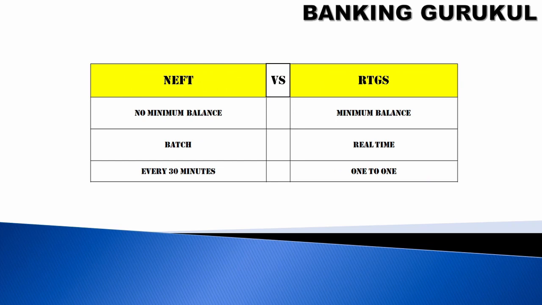What is the difference between NEFT and RTGS? In NEFT, there is no minimum amount. In RTGS, you have a minimum amount. NEFT runs in batches, while RTGS is real time, so there won't be any gap. Every NEFT batch runs after 30 minutes, so at 1 o'clock one batch, at 1:30 another batch. But RTGS is one to one. It will not wait for the time, or wait for another transaction.